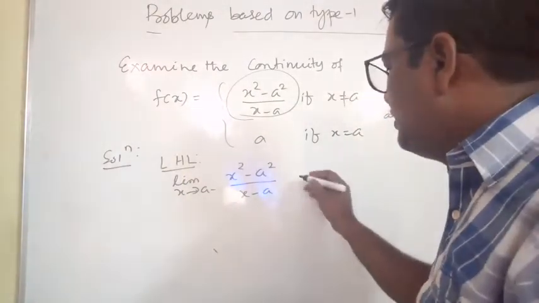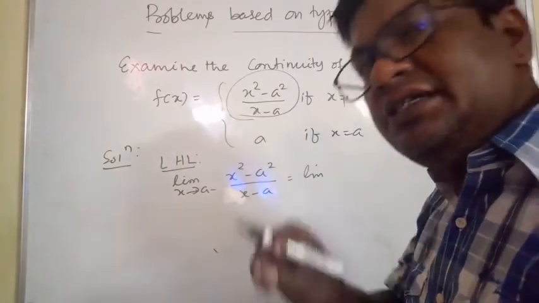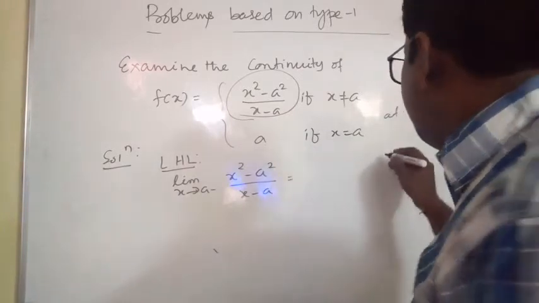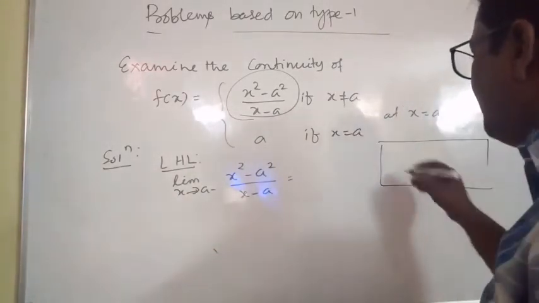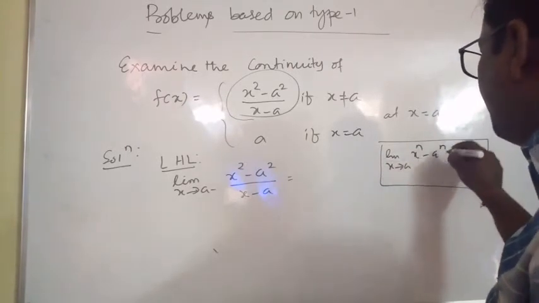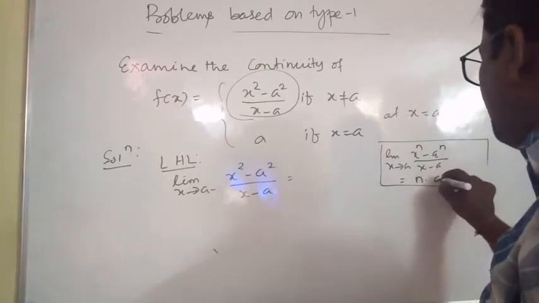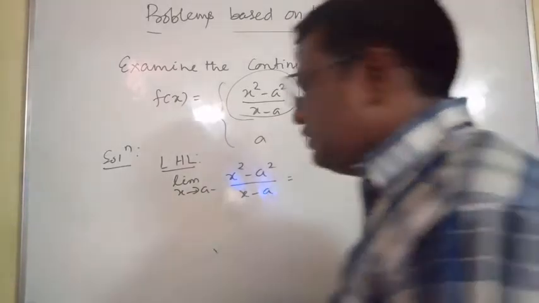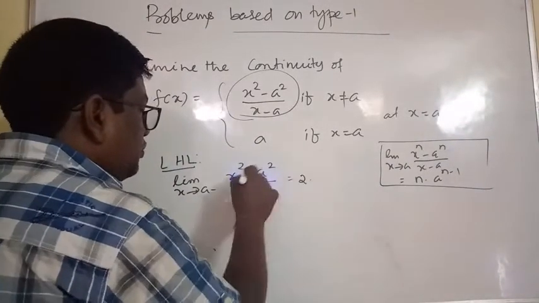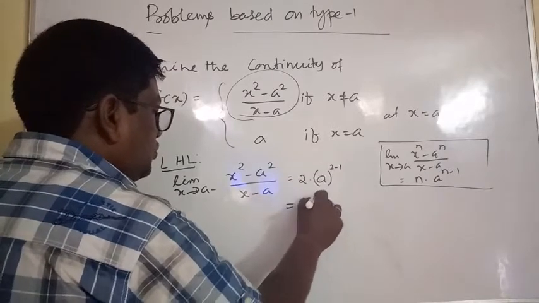Clear? That is the limits formula. What is the formula you have? Limit x tends to a, x to the n minus a to the n by x minus a, is equal to n a to the power n minus 1. What is n here? That is 2. That is 2 into a to the power 2 minus 1. This is equal to 2a.